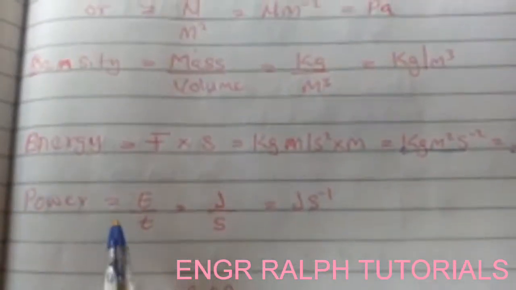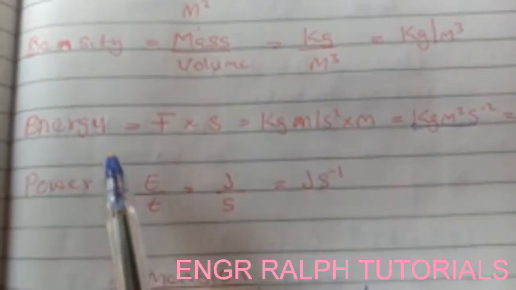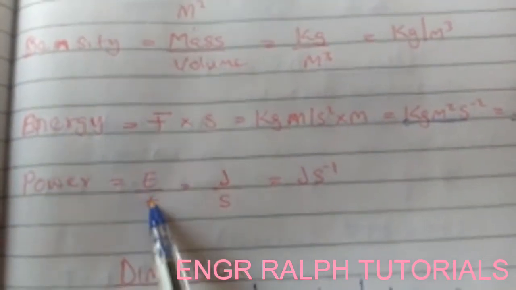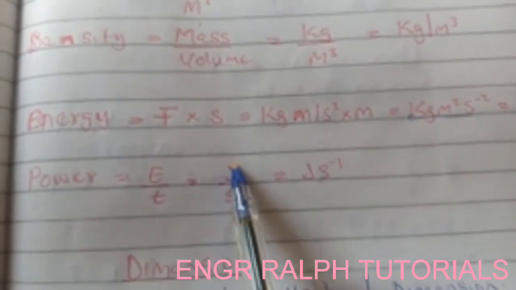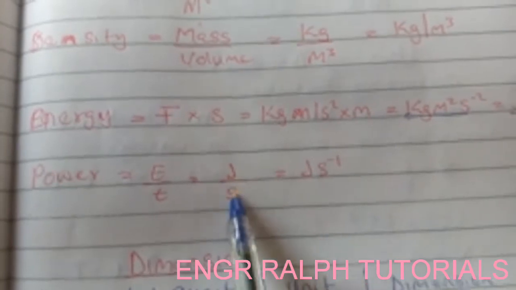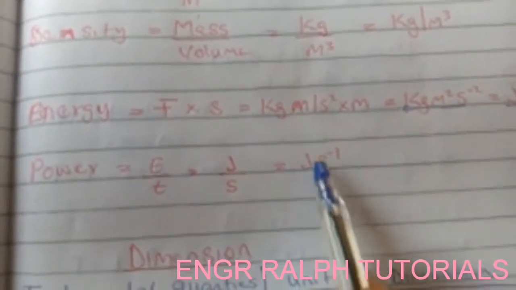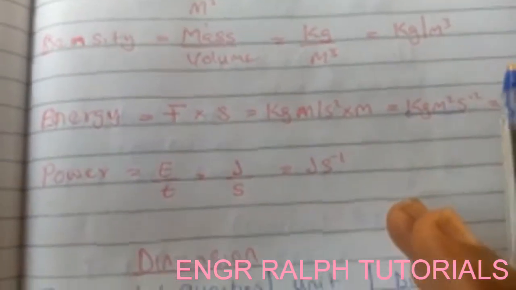Now the last one we are going to look at here is power. Power is given by energy over time, and energy is Joule. So Joule over second. I told you anything that is down here is referred to as per, so it will now be Joule per second.